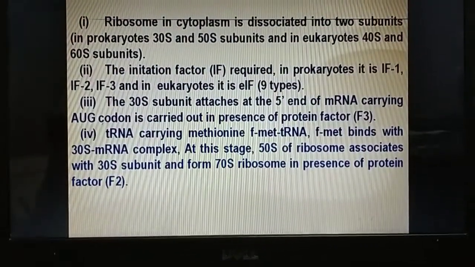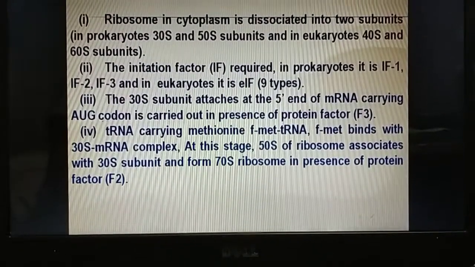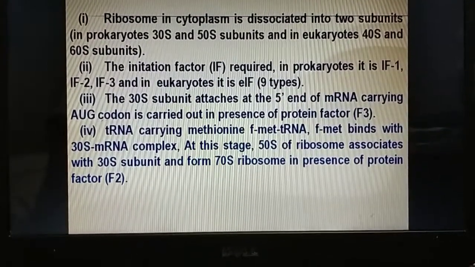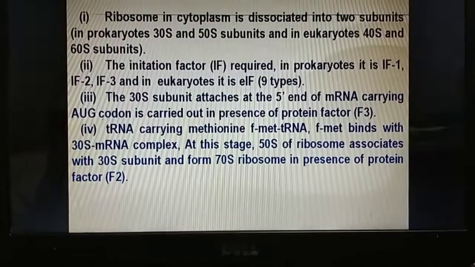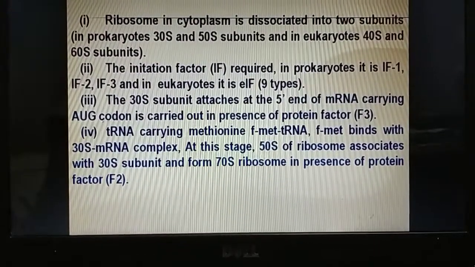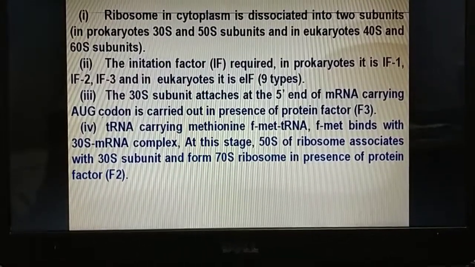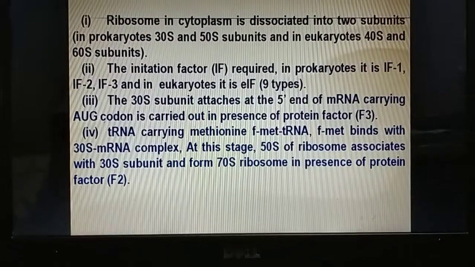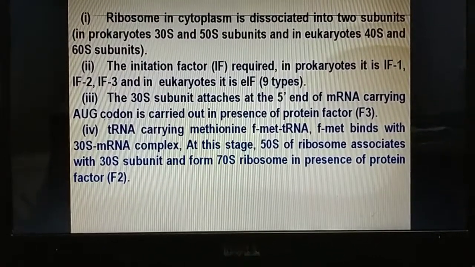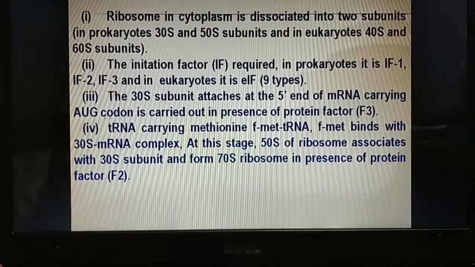Initiation of polypeptide synthesis. Ribosome in the cytoplasm is dissociated into two subunits, that is 30S and 50S subunits in prokaryotes, and 40S and 60S subunits in eukaryotes. The initiation factors required in prokaryotes are IF1, IF2, IF3, and in eukaryotes it is eIF, which is of 9 types. The 30S subunit attaches at the 5' end of mRNA carrying the AUG codon in the presence of protein factor IF3.